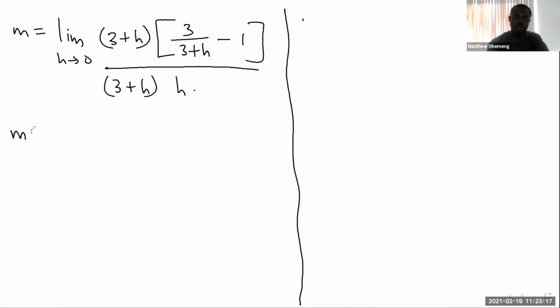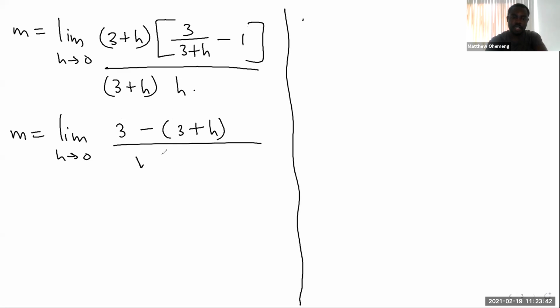So we get the slope equal to the limit as h approaches 0, and then we distribute the 3 plus h. Don't forget that by multiplying the numerator and the denominator by the LCD, I don't change the expression. I'm using the LCD so that I can reduce everything to a more simplified form. So we get 3 for the first part, then minus 3 plus h, all over h times 3 plus h.